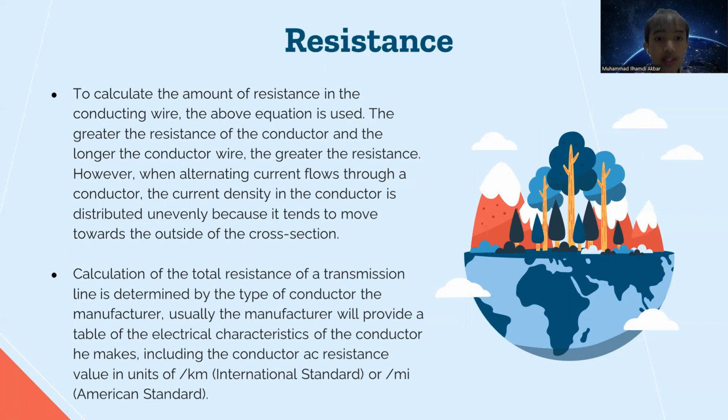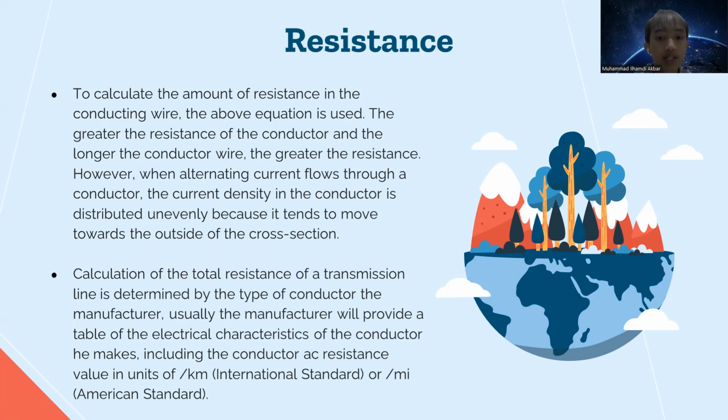The greater the resistance of the conductor and the longer the conductor wire, the greater the resistance. However, when alternating current flows through a conductor, the current density in the conductor is distributed unevenly because it tends to move toward the outside of the cross-section.